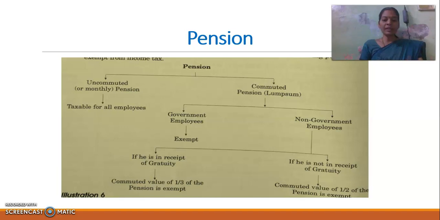In case of a non-government employee, we have to divide into two further categories: if he is in receipt of gratuity and if he is not in receipt of gratuity. If he receives gratuity, 1/3 of the commuted value of pension is exempt. If he does not receive gratuity, half of the commuted value of pension is exempt from tax.